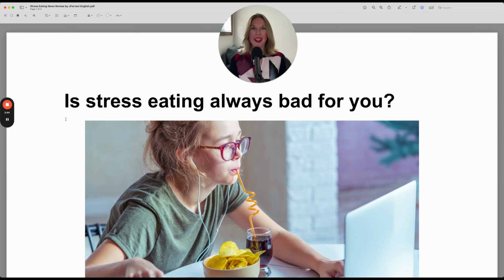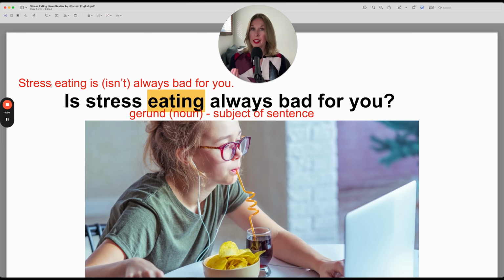Let's review the headline. Is stress eating always bad for you? An interesting question. Let's look at the grammar here because notice we have an adverb of frequency, always. And look at here, we have eat in the ing form, eating. But what is the function of this word in this sentence? Do you know? This is a gerund, but in this sentence, the gerund functions as a noun. It's the subject of the sentence.